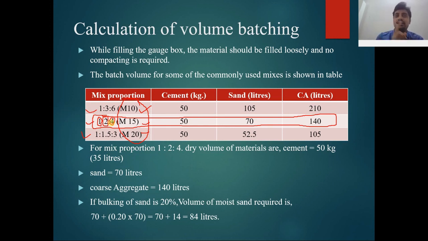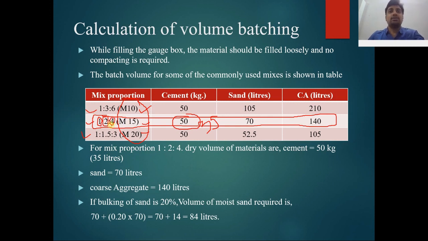1 for cement, 2 for the fine aggregate, 4 for the coarse aggregate. It means you are using 1 bag of cement, which means 50 kg of cement. It means 35 liters you are using in this proportion.